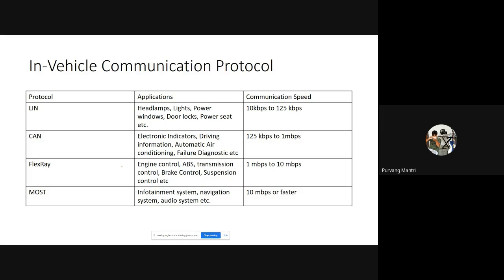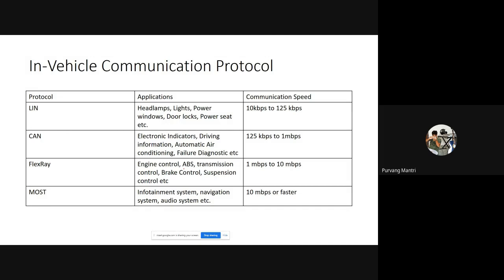And the reason for using FlexRay in such applications is that they need to react quickly, because these are safety features like brake controls and ABS and ESC, EBD, which are actually emergency systems of our vehicle. They are the safety systems of our vehicle, and if they do not function properly, then it can be dangerous for the passengers sitting inside the vehicle and the driver himself or herself. And the data transfer rate in FlexRay is 1 mbps to 10 mbps.